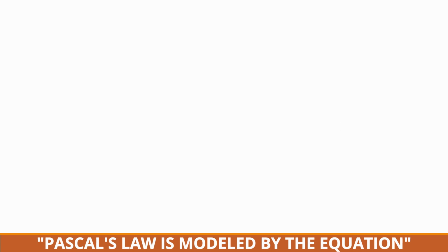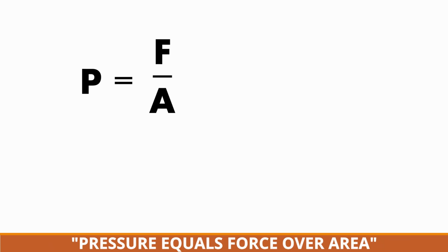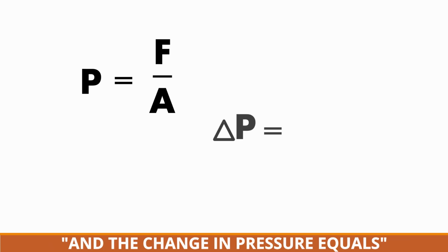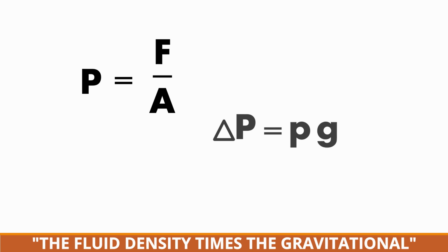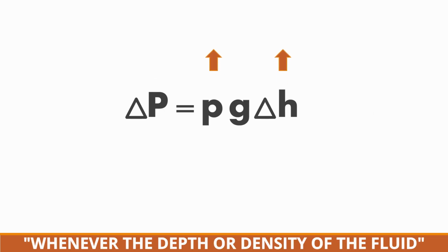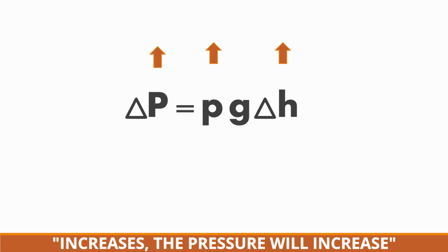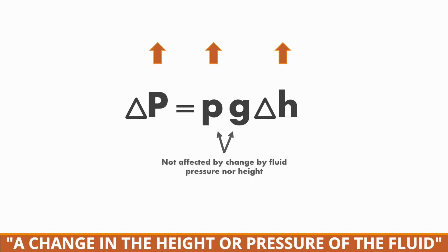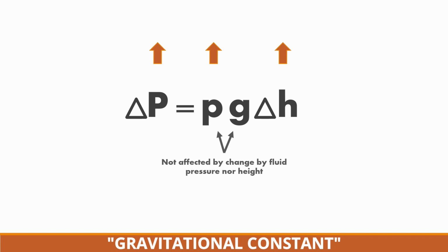Pascal's law is modeled by the equations pressure equals force over area, and the change in pressure equals the fluid density times a gravitational constant times the change in height. Whenever the depth or density of the fluid increases, the pressure will increase. A change in the height and pressure of the fluid won't affect the density or gravitational constant.